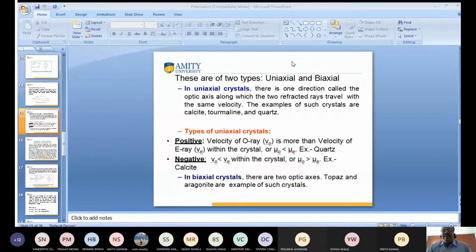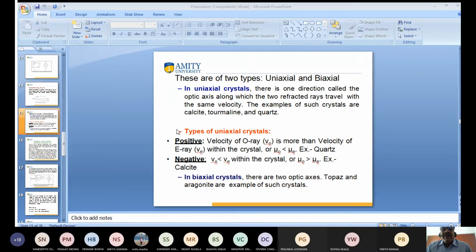The optic axis is the direction along which the two refracted rays travel together. Calcite, tourmaline and quartz are examples of uniaxial crystals. A biaxial crystal has two optic axes. For example, topaz and aragonite are examples of biaxial crystals.